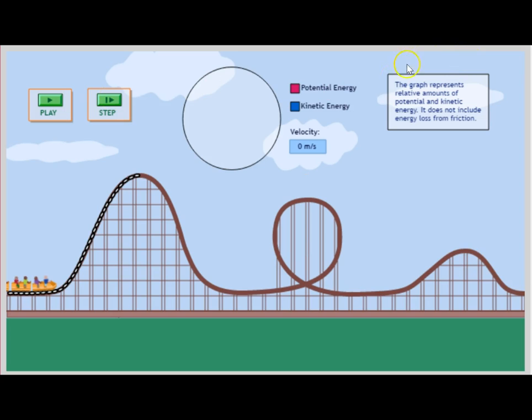Notice this little disclaimer here. It tells us that this little app does not take into consideration the fact that there might be friction. If there was friction, then we'd be losing energy, because that's what friction does. And it's not that we'd be losing it, it's just that when you rub your hands together, that friction takes the motion of your hands and converts it into heat. And that's what would happen here. Both the wheels of the cart and the roller coaster track itself would be heating up. This applet is choosing to neglect that for the sake of us studying the conservation of energy and energy conversions. I hope this clears it up.